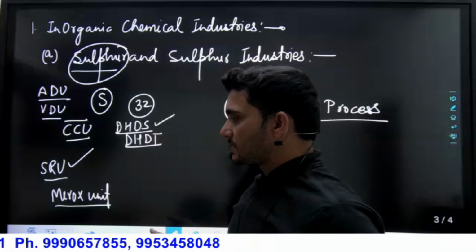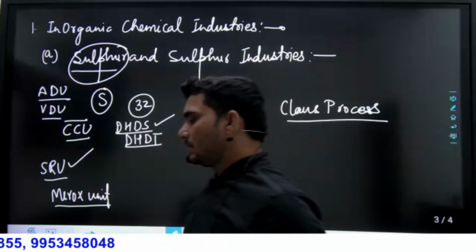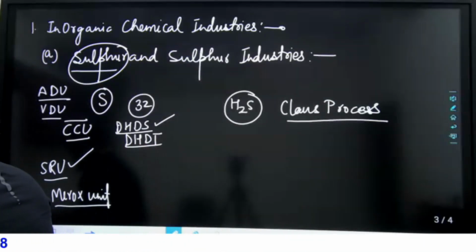After that, the fresh process, then oxidation reduction of H2S. If you look at sulfur produced from pyrites, you can see that its PFD is very complex. So there is no need to discuss it. Are you understanding what I'm telling you?